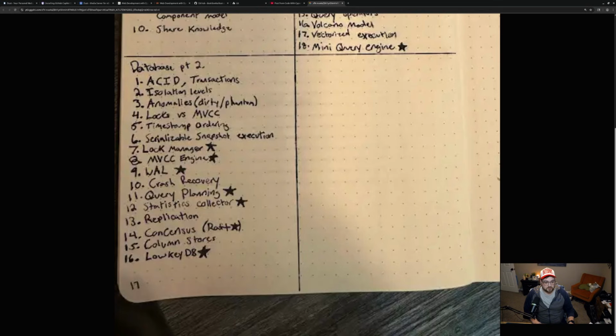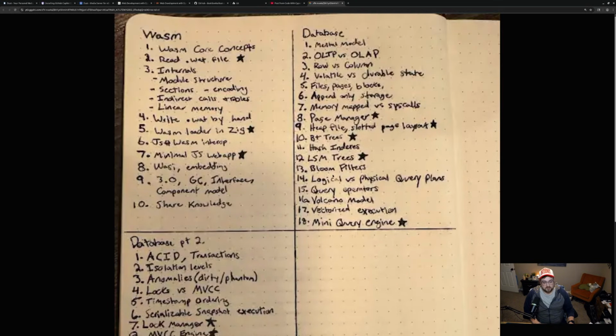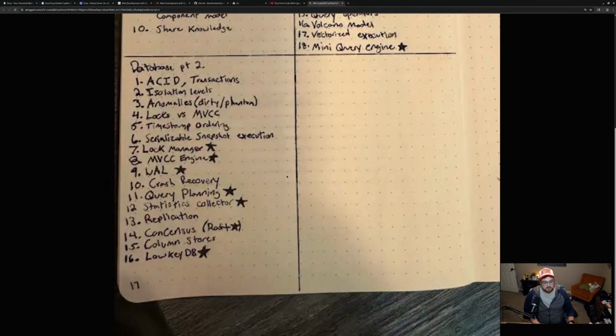This is so interesting. We talked about queries up here, and logical versus physical query plans, but actually optimizing queries with a query planner is fascinating. So I really want to take the time to dig deep into that and then have a deliverable to make sure that I really understand it. A statistics collector, so this will be collecting statistics about the databases, the tables, queries, that type of stuff.